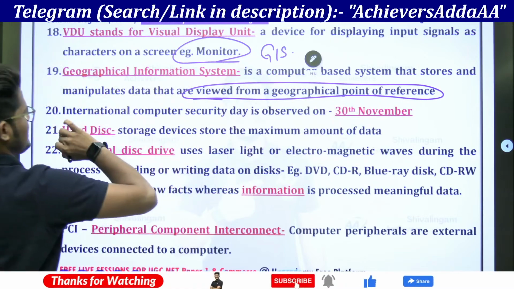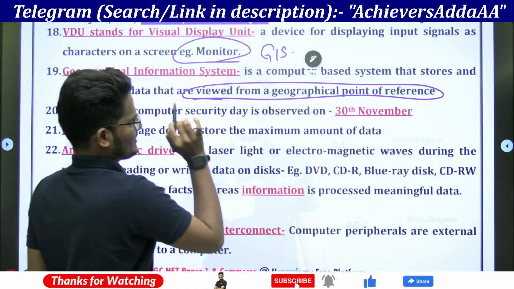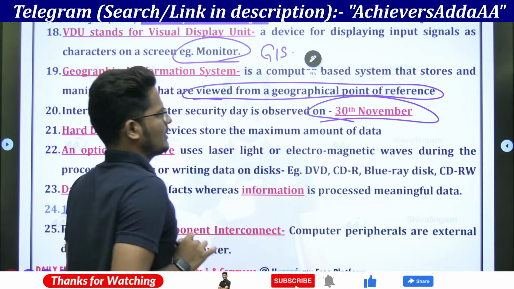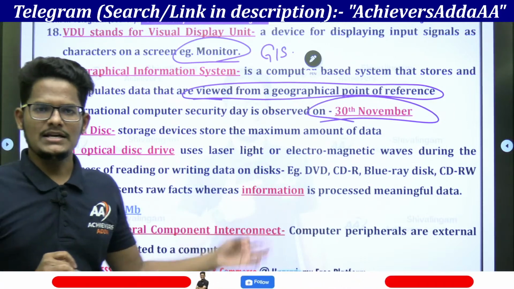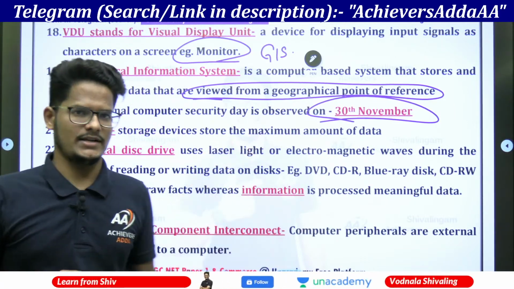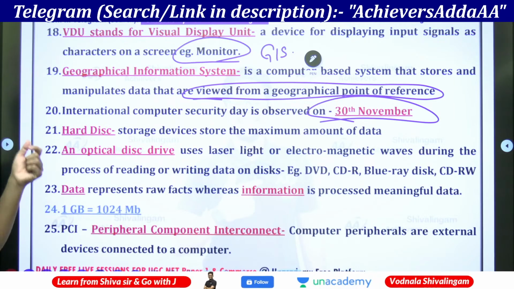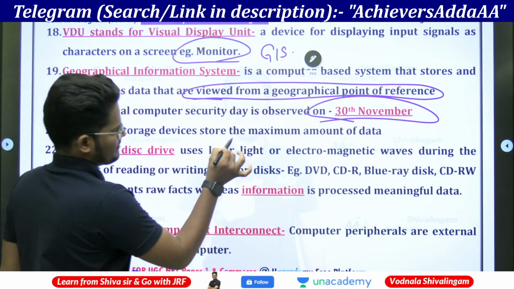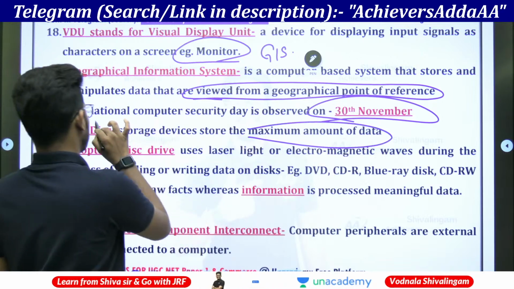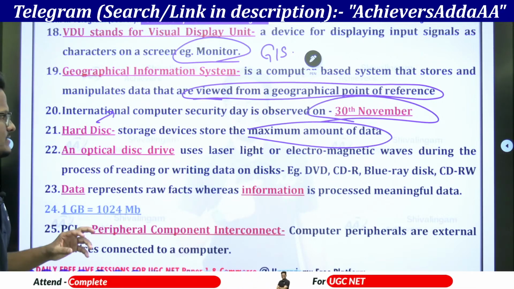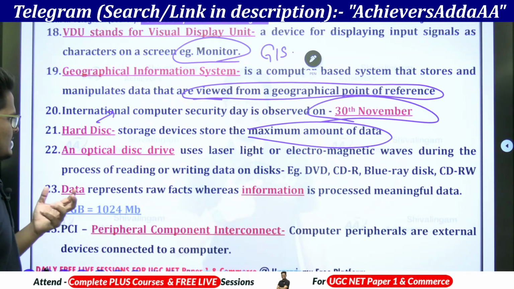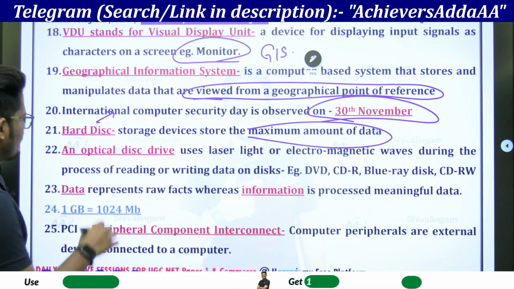Next, International Computer Security Day is observed on 30 November. Every year 30 November is International Computer Security Day, not Computer Day. Hard disk is a storage device that stores a maximum amount of data because it has the highest capacity, which is below the Blu-ray disk, but hard disk has maximum storage.